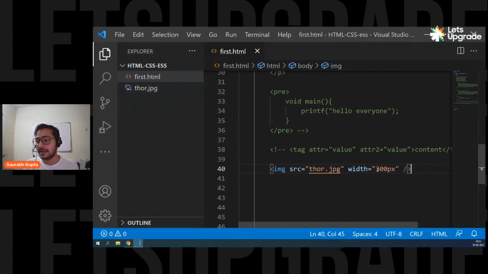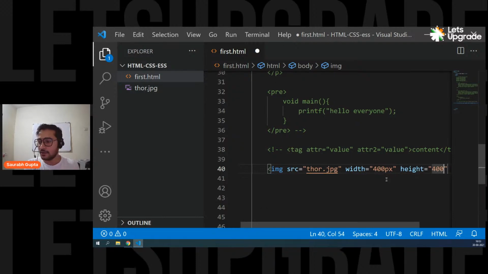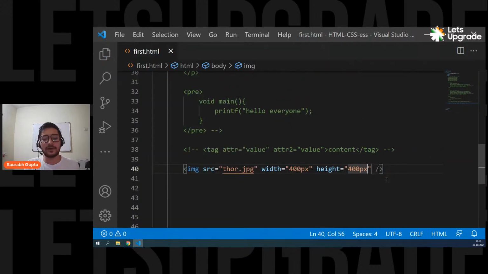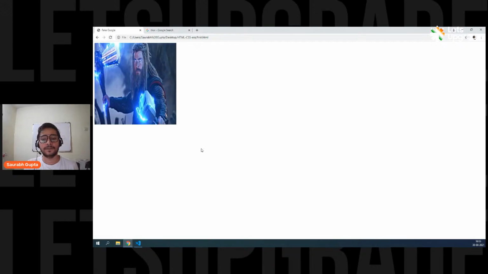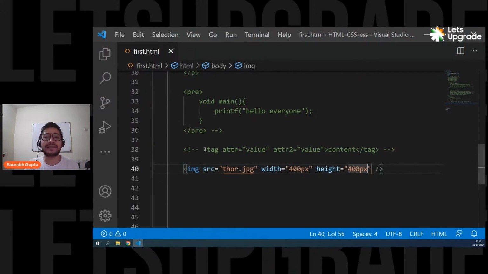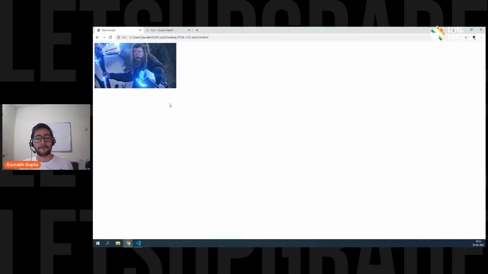For example, let's say I give height 400, sorry, width 400 and height 400. Okay, I give this. Now see what will happen here. Everyone please focus. See, this is not the correct ratio. So you should know the correct ratio if you want to give both height and width. So in that case, either give height or give width, so that the other thing is adjusted accordingly, so that you don't have to take that pain.